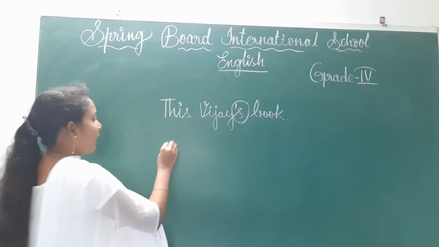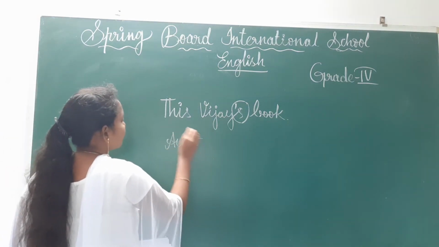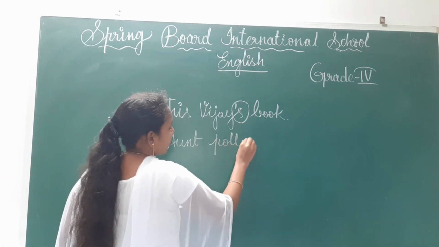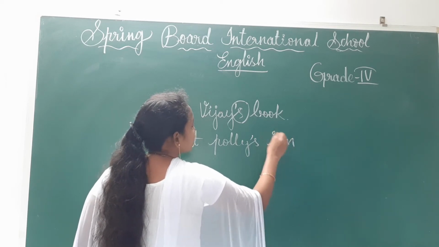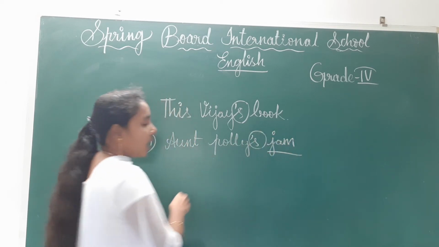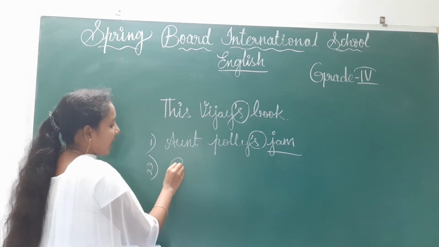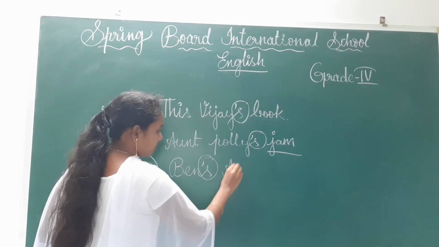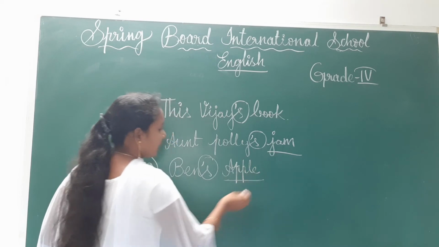That's why we are adding this apostrophe s. Here also Aunt Polly's jam. That means here, for belongings, we are using this apostrophe s. And second one, what is it? Ben's apple. Okay, children.